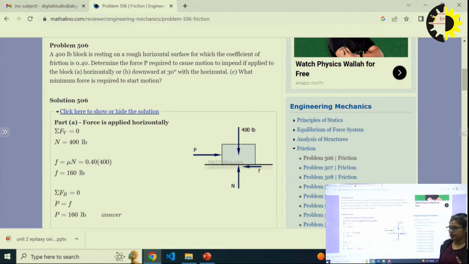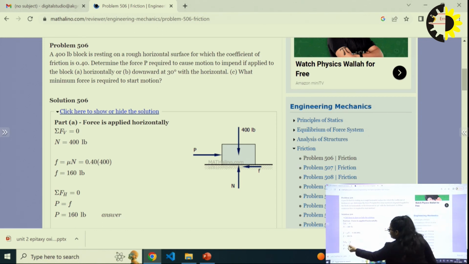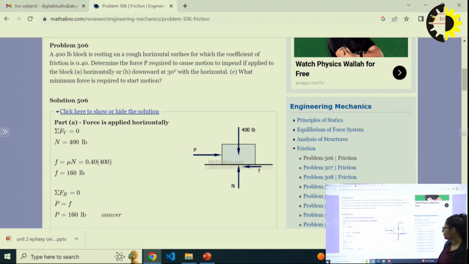If I apply sigma Fh equal to 0, the summation of all horizontal forces: P is in the forward direction so it is positive, F is in the backward direction so it is negative, P minus F. No other horizontal force acts on this body, so P minus F is equal to 0, and P is equal to F. Another equilibrium equation is that the summation of vertical forces is equal to 0.